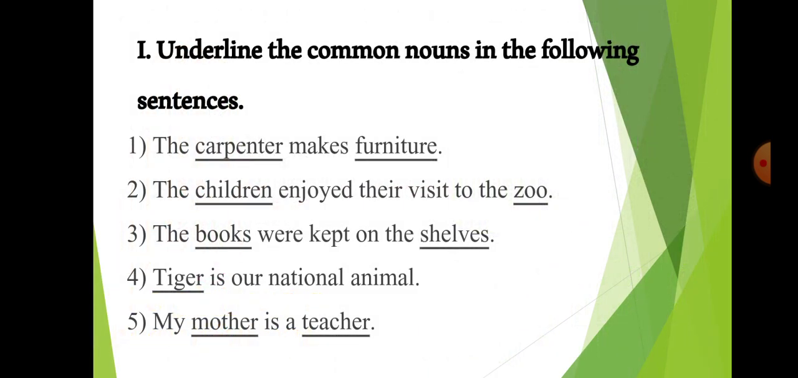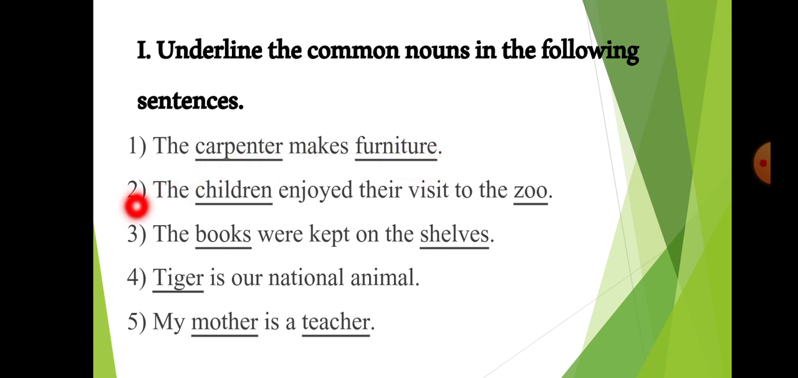Now let's solve the first 5 sentences. Underline the common noun in the following sentences. First sentence is, the carpenter makes furniture. Here, carpenter and furniture are two ordinary names. That is why they are common nouns.